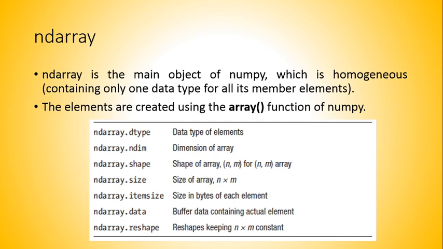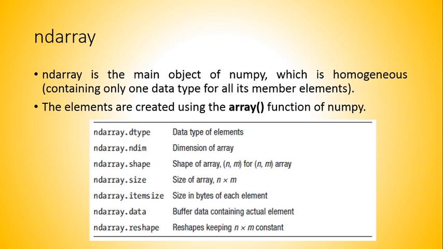So ND array is a part of the NumPy package, as you know, and is the main object of NumPy, which is homogeneous. Homogeneous means it contains only one data type across all its member elements. The elements are created using the array function of NumPy. This function needs a list as input. Elements are indexed by a tuple of positive integers.